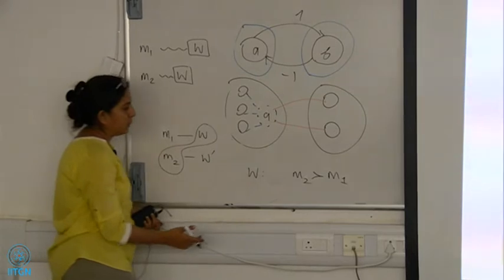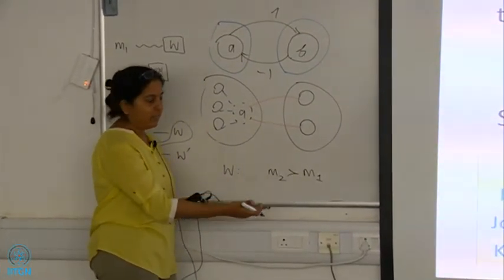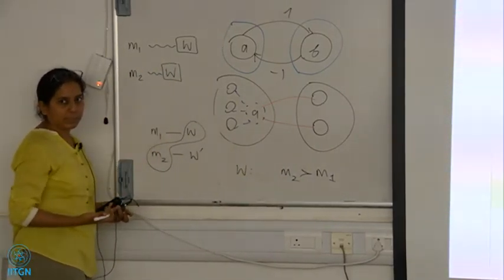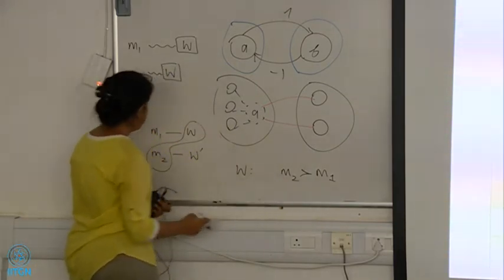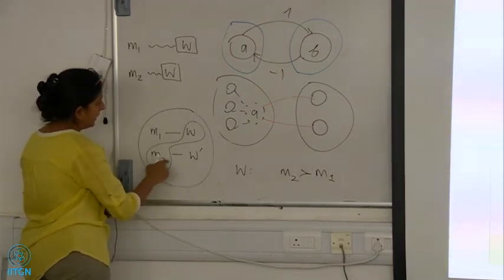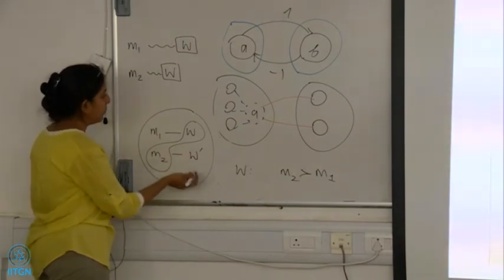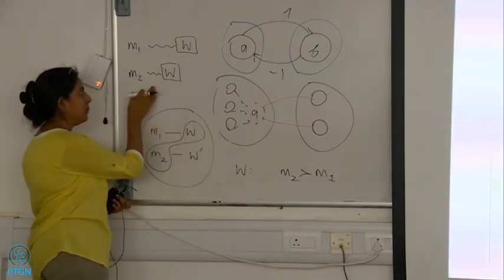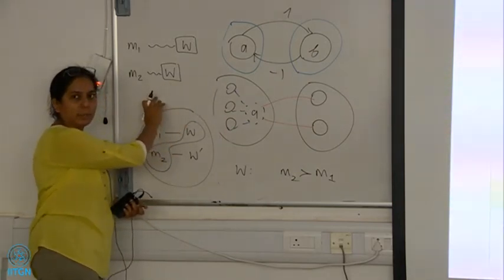Let's also look at W's preference ordering, and let's assume that W ranks M2 higher than M1. If W ranked M1 higher than M2, then we would look at the other stable matching, so the argument is symmetric. So W ranks M2 higher than M1, and M2 is matched with W prime in this stable matching. Since this is a matching, W and W prime are distinct. And since W is the highest placed valid partner for M2, W prime has to be worse than W for M2.